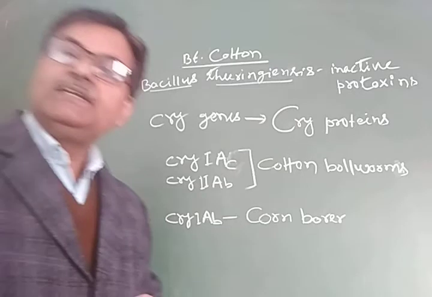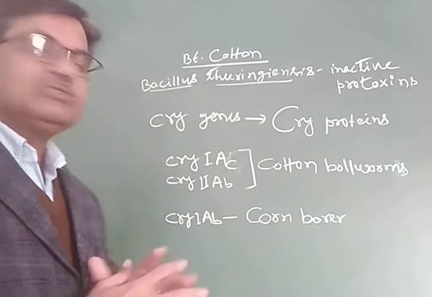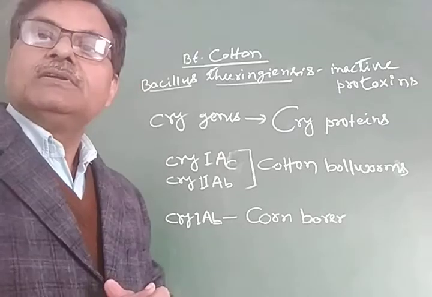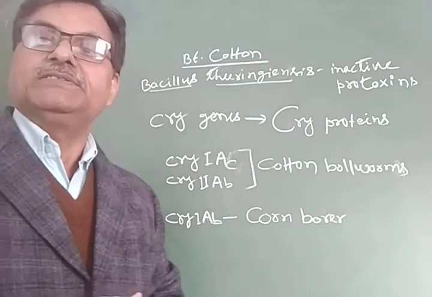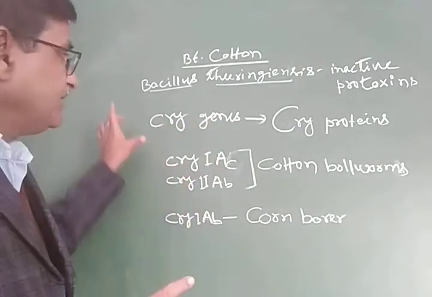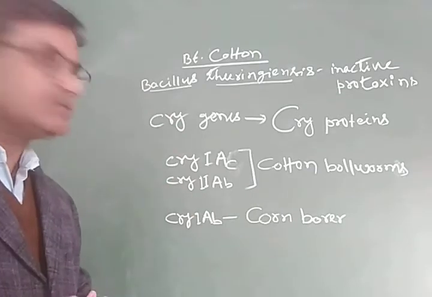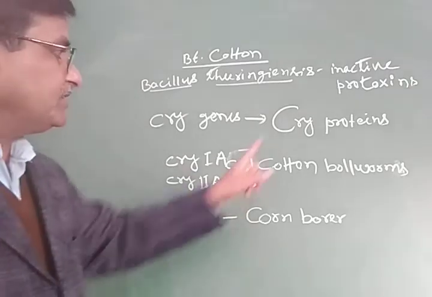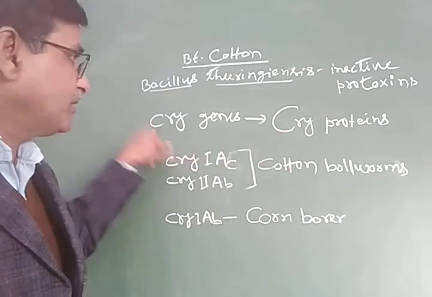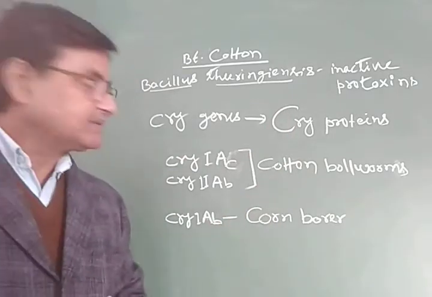So scientists identified the genes present in the Bacillus thuringiensis which are responsible for the production of these toxic proteins, and those genes are called the cry genes. This is a family of genes called the cry genes, and they are responsible for the production of toxic proteins, which are called the cry proteins. Here you can see that the gene name is written with a small letter, and the protein name with a capital letter. These cry proteins can kill certain insects.